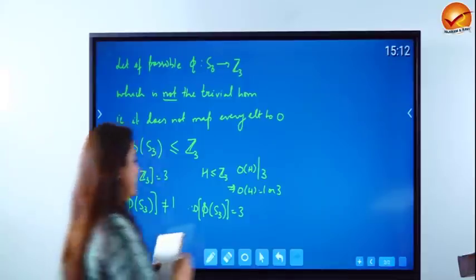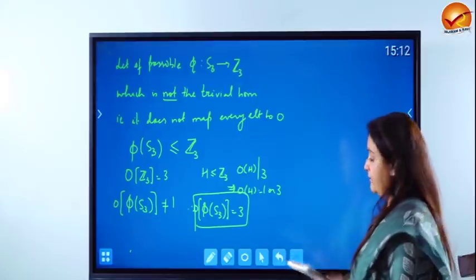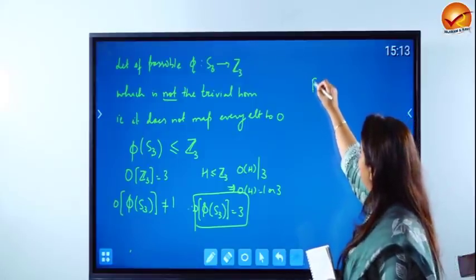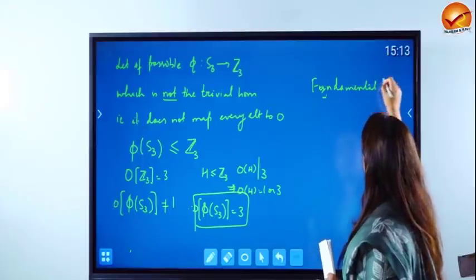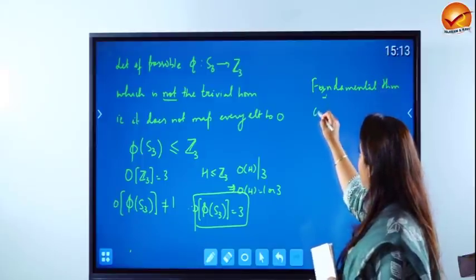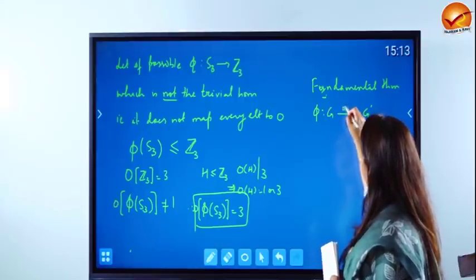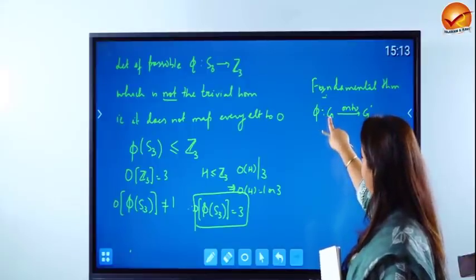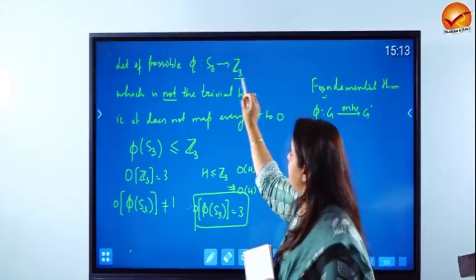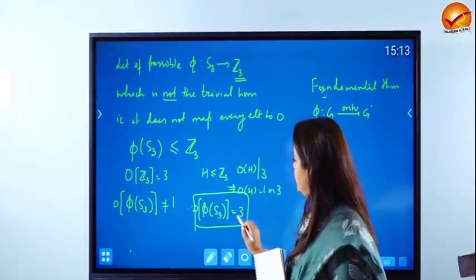Now if it has order 3, what kind of set is it going to be? So recall the fundamental theorem, which says that if phi is a map from G to G dash and it is onto, onto means every element here has a pre-image. So Z3 has 3 elements and order of phi S3 is becoming 3.